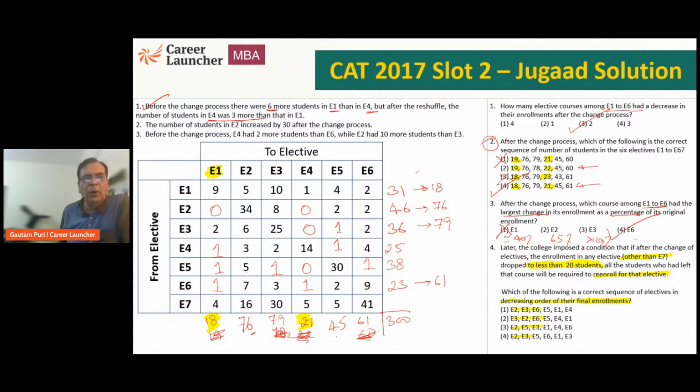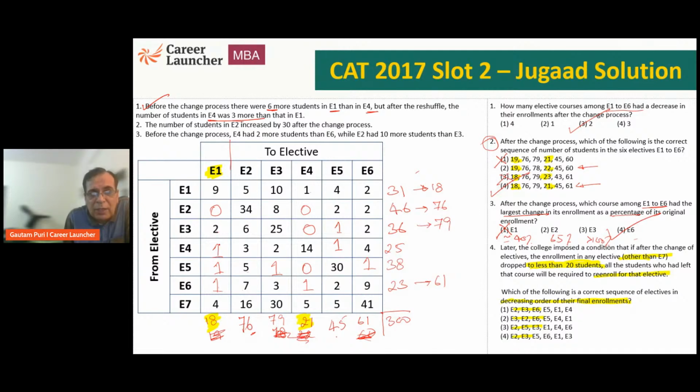Okay. Now, what is it? Out of these 31 students of E1, 5 went to E2, 10 went to E3, 1 went to E4, and so on and so forth. Okay. So these 5 will reduce from E2 and go back to E1. So what is E1 going to become? All these E1 people will have to come back. So E1 will be back to 31. Because these 5 will come back, these 10 will come back, these 9 will come back, these 4 will come back, these 2 will come back. So that will be 31.